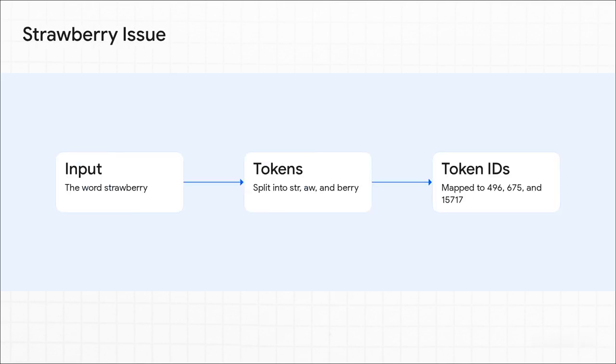Now let's apply this alien vision to the whole strawberry problem. When we type strawberry, the AI tokenizer slices it into 3 separate chunks: stir, aw, and berry. To the AI, these aren't letters, they are specific numeric IDs. It sees token 496, token 675, and token 15,717. Asking the AI to count the R's is basically like handing you 3 sealed boxes with numbers on the outside and asking you to count the red items inside without opening them. It literally cannot see the 10 individual letters.